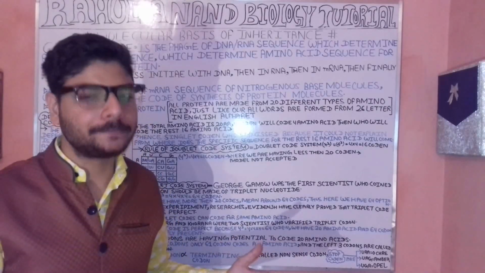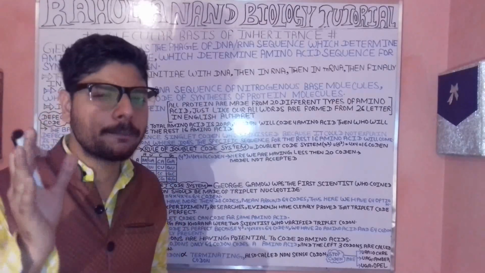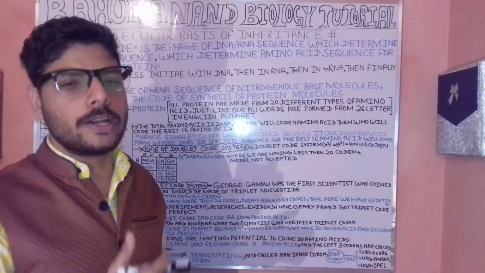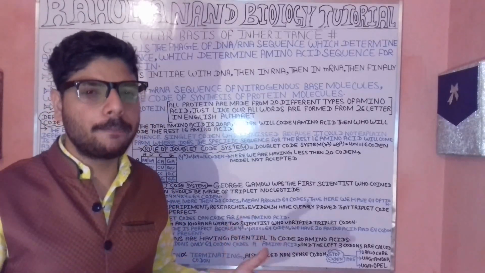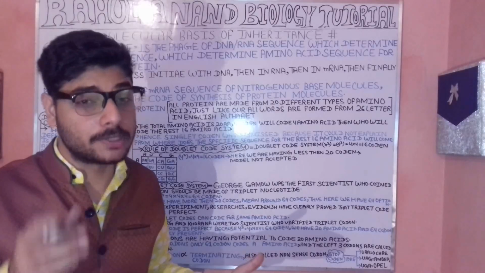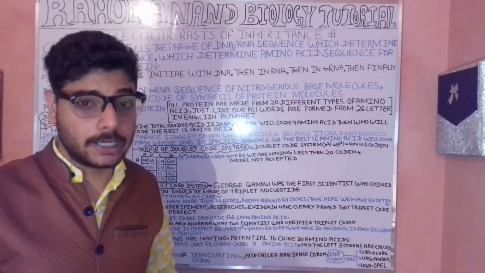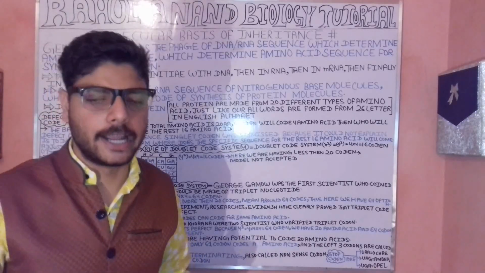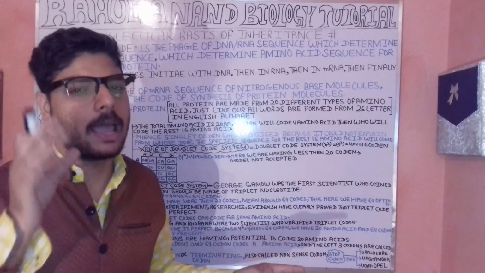So what is the genetic code? The genetic code is the phase of the mRNA or DNA which plays an important role in determining the sequence of the amino acids, and after that it plays an important role in determining the sequence of the protein. Remember, the genetic material is the DNA, the deoxyribonucleic acid, as well as we have the RNA, the ribonucleic acid.